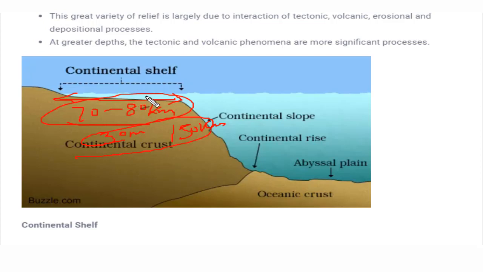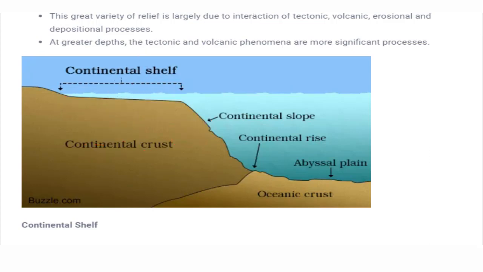If you talk about the depth, meaning the depth from the ocean surface to the land surface, this varies from 150 to 200 meters depending upon the ocean. The other important factor that we need to understand is the slope. The slope is very gentle, almost flat, not more than 1 to 2 degrees. And the most important factor is that this is rich in resources.